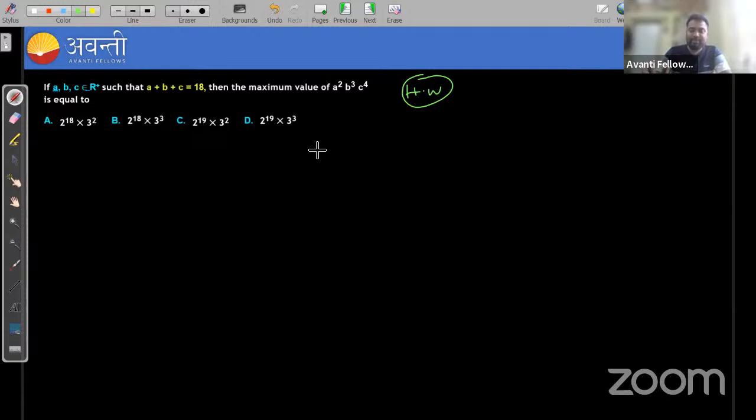In the previous classes, we have completed arithmetic progression, geometric progression, and harmonic progression, right? And also we have completed arithmetic mean, geometric mean, and harmonic mean, right? And also we have solved so many previous questions. In the last class also we have solved.